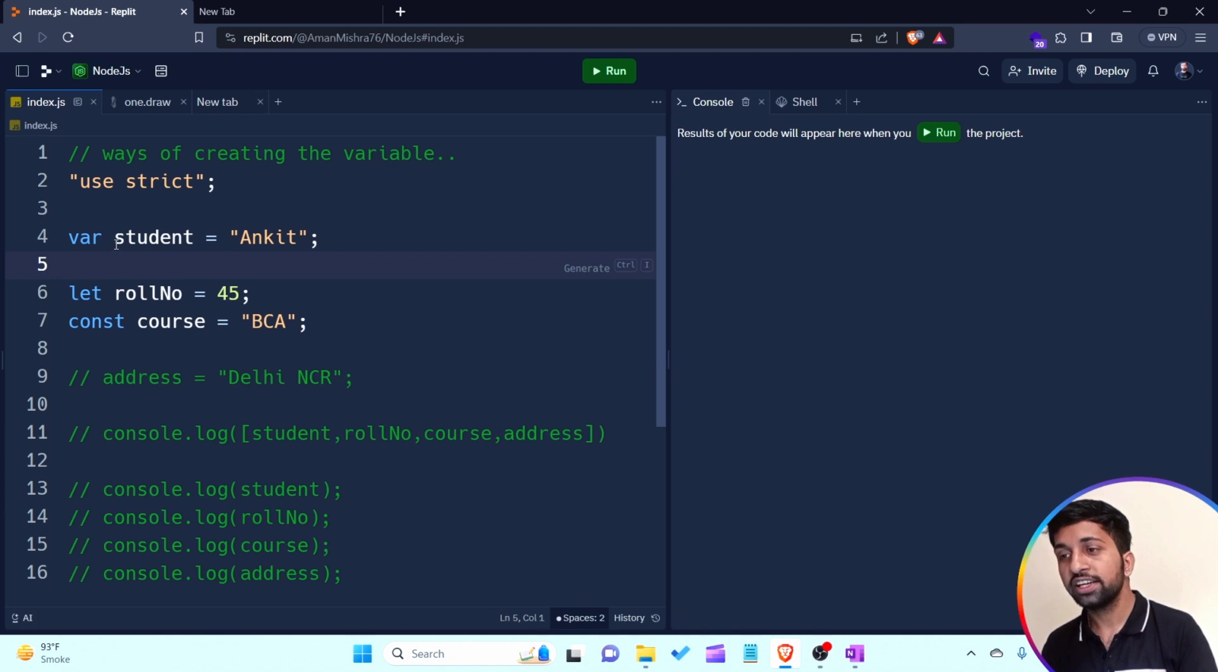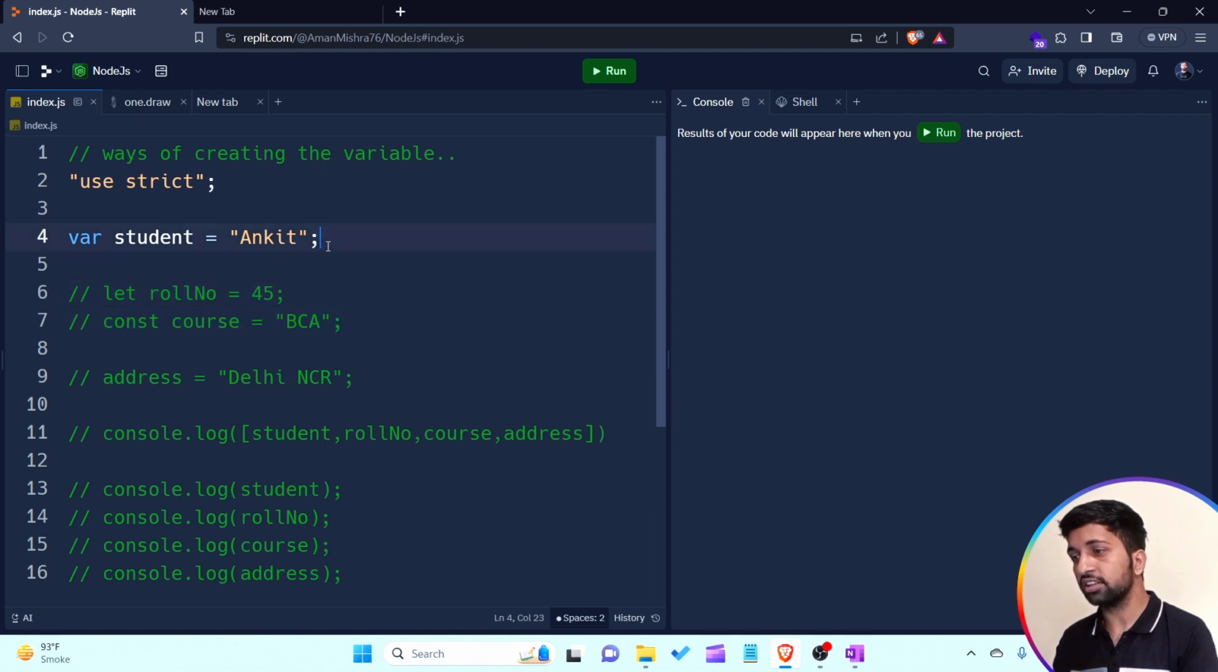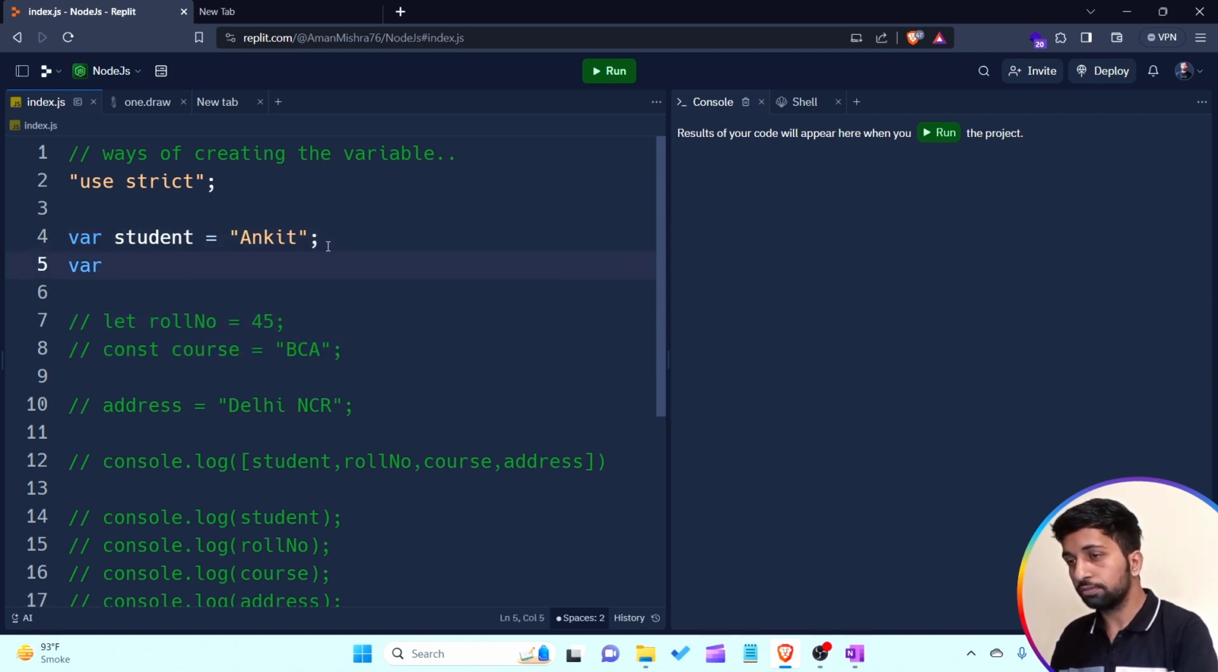So the var keyword is the oldest way of creating a variable. By using this var keyword, we are able to create a variable and store data in it. Now I just want to comment out both of these. And second thing, if I want to store var a is equal to 45, we are able to do that.